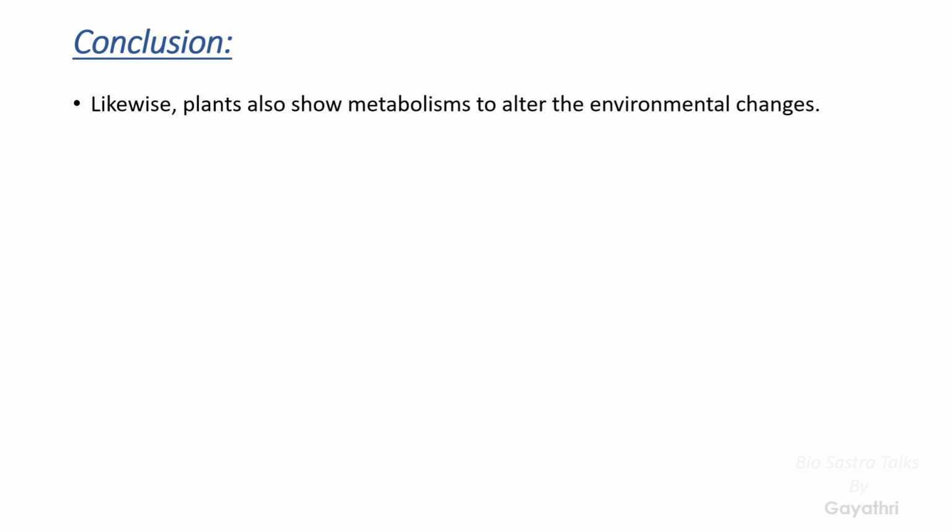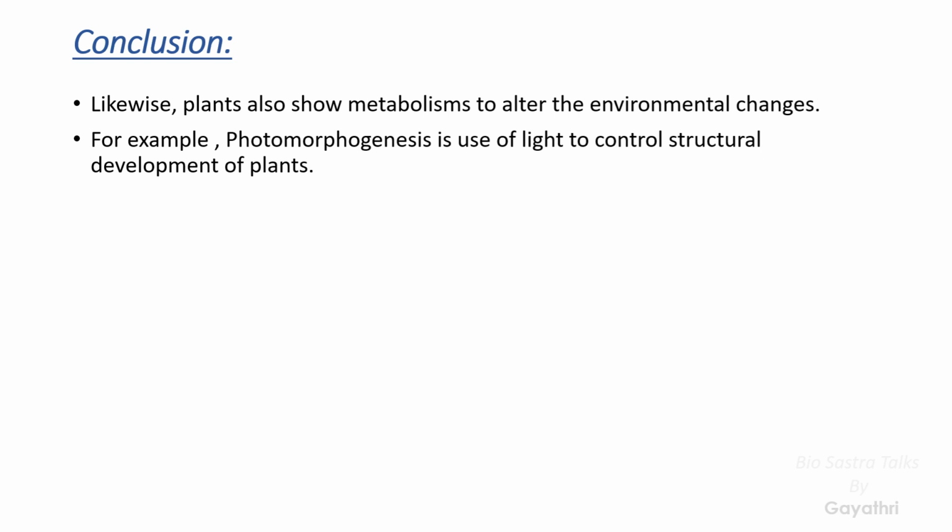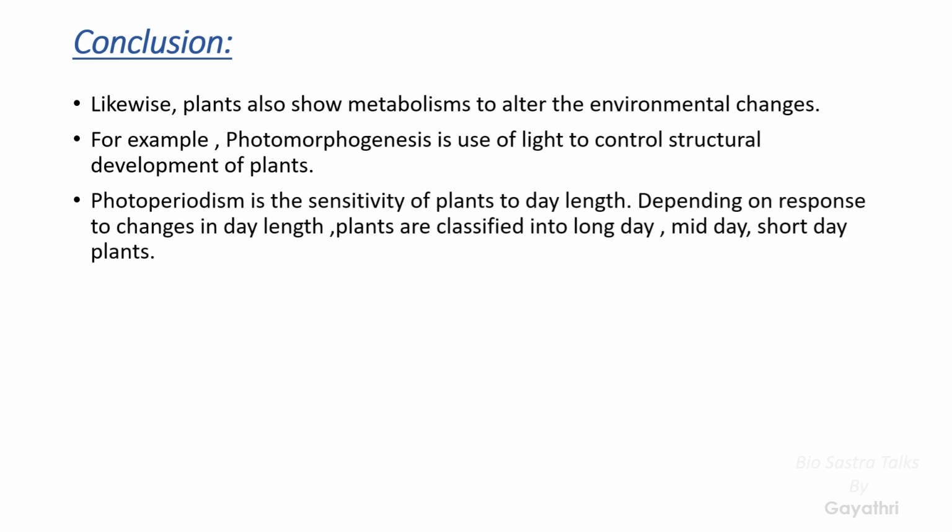Protein synthesis, etc. Along with the metabolisms, the plant's growth also depends upon environmental changes, means seasonal changes, and dependence on light, rainfall, etc. So for example, photomorphogenesis is the use of light to control structural development.